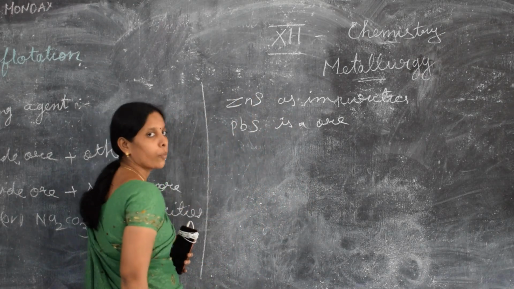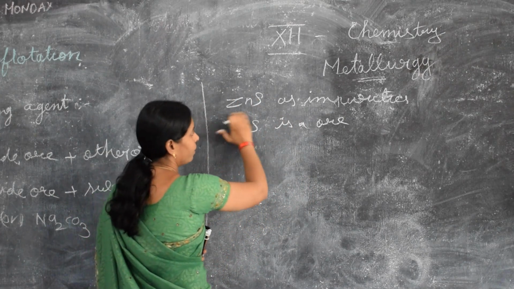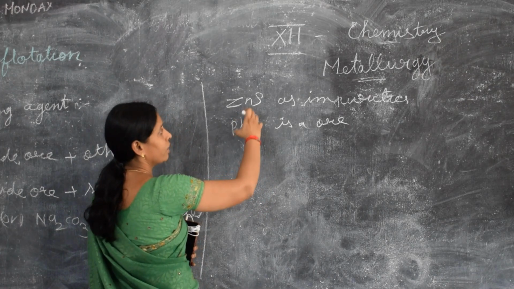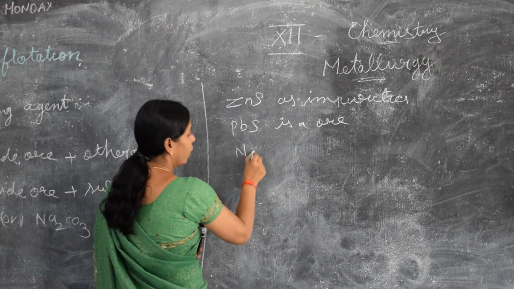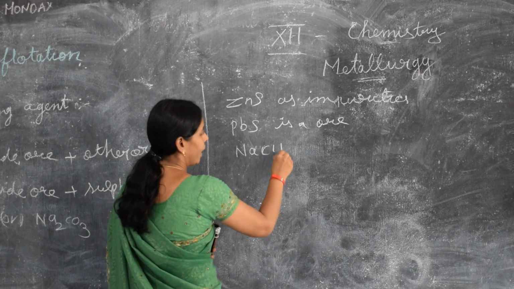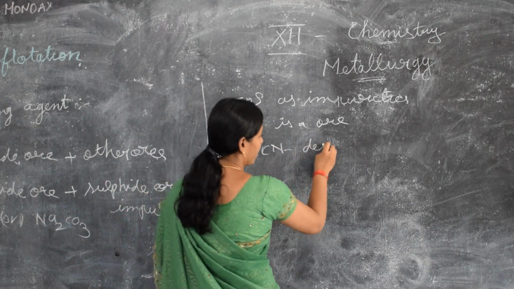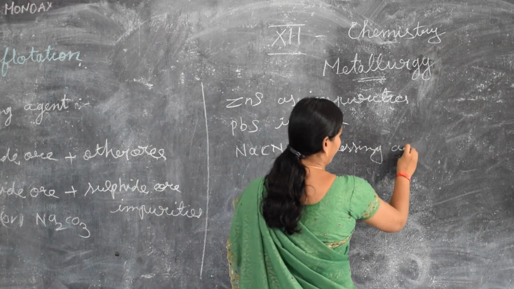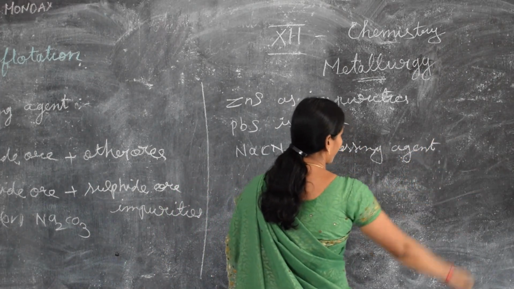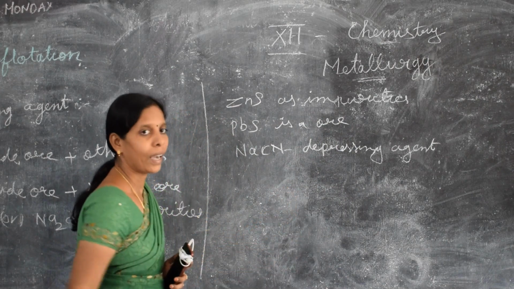Zinc sulfide is the impurity. So what do we do? Since the lead sulfide contains zinc sulfide, we have to separate the zinc sulfide. So we have to add sodium cyanide as the depressing agent.